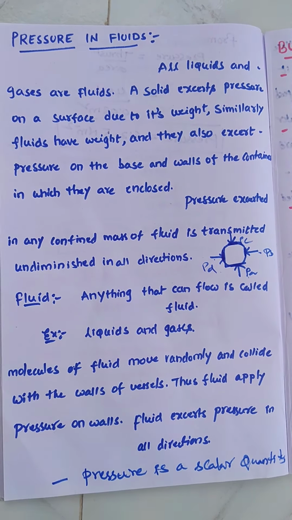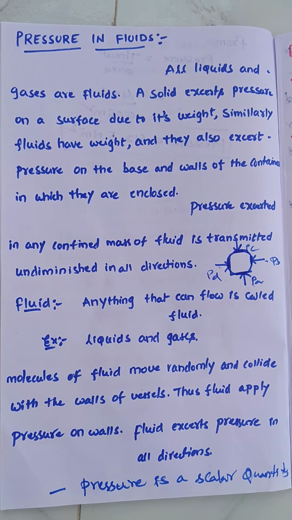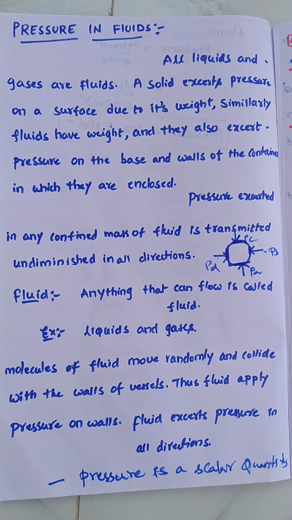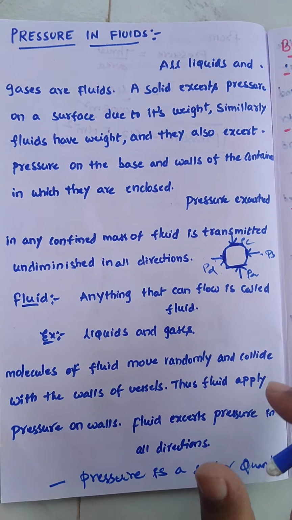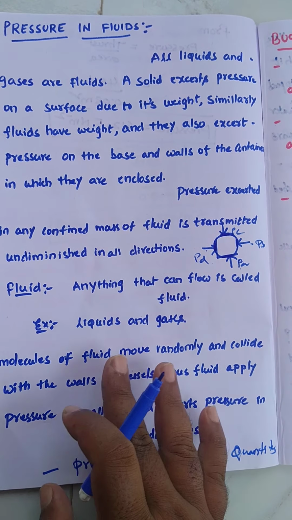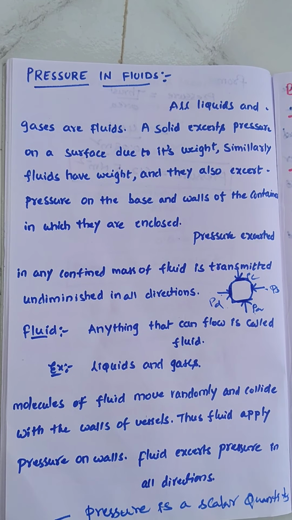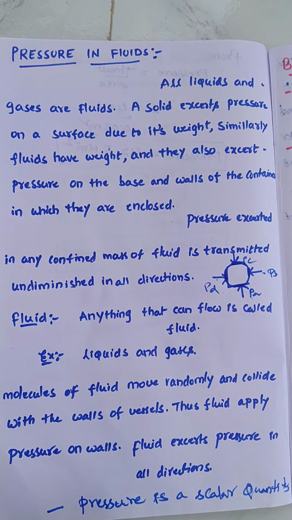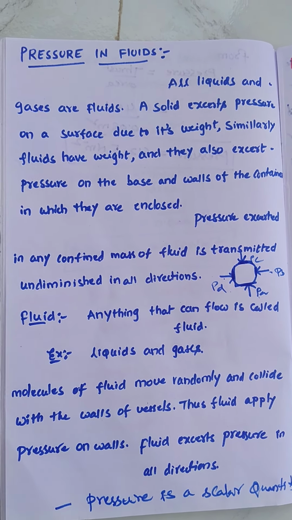So pressure is exerted in all directions. In the last class I taught about fluids: anything that can flow is called a fluid. Examples are liquids and gases. The molecules of a fluid move randomly and collide with the walls of the vessel. Thus the fluid applies pressure on all walls.